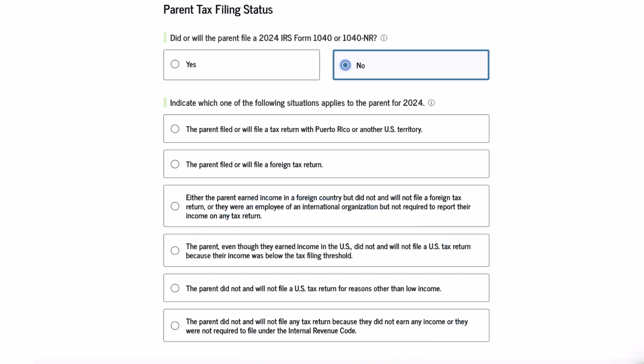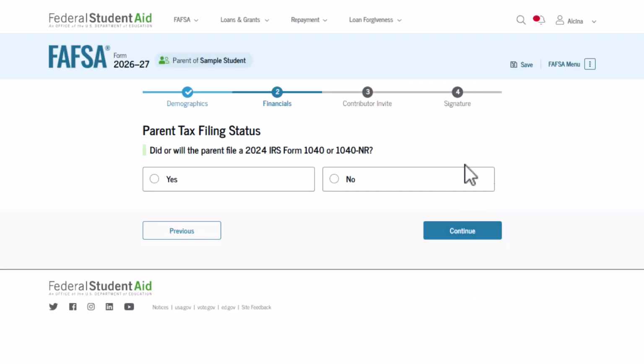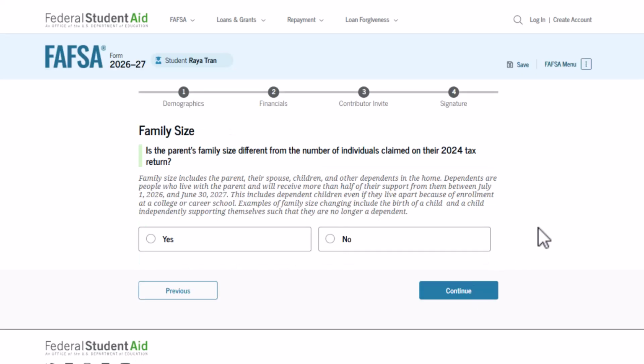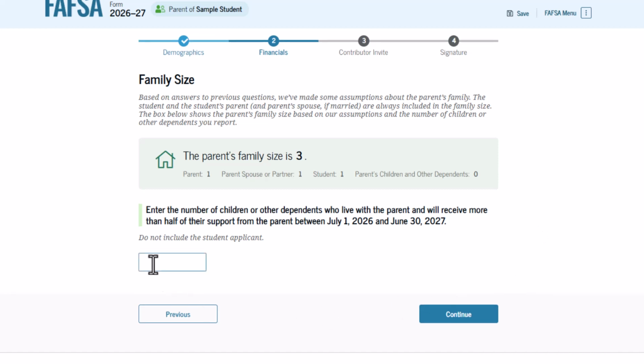If you are a non-filer, you will not be asked any questions about income, and you should be able to move on to the next section of the FAFSA. If you consented and are a US tax filer, and if you said you are married on the FAFSA, you'll be asked if you filed a 2024 joint tax return with your current spouse. If the answer is no, you may need to provide tax information manually. If you aren't married, you won't see this question.